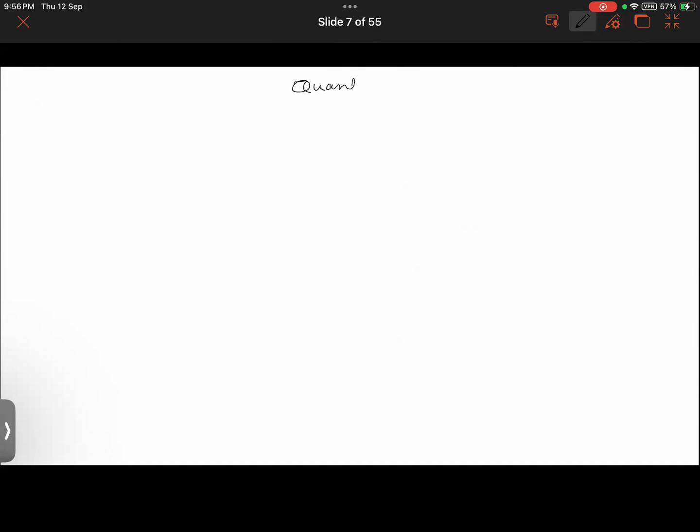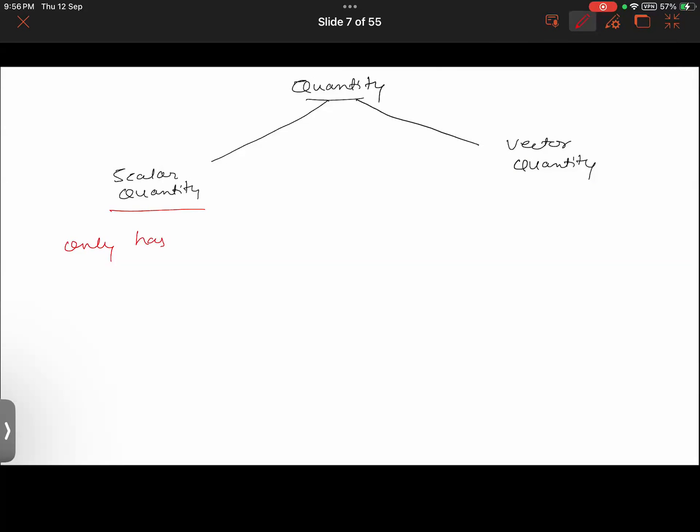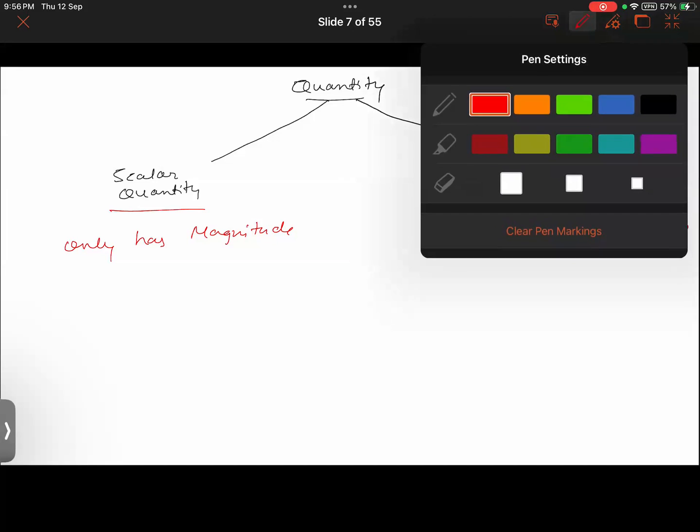So thereby, a quantity that has both magnitude and direction is called a vector quantity. Just let me take one empty slide here. So quantity is of two types. One that only has magnitude is called a scalar quantity. Another one is called a vector quantity. So scalar quantity only has magnitude, while vector quantity has both magnitude and direction.